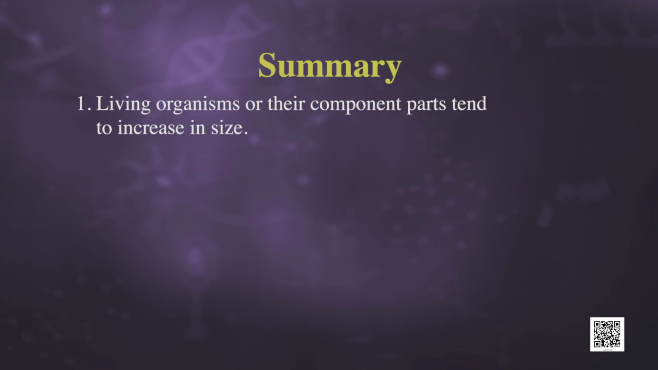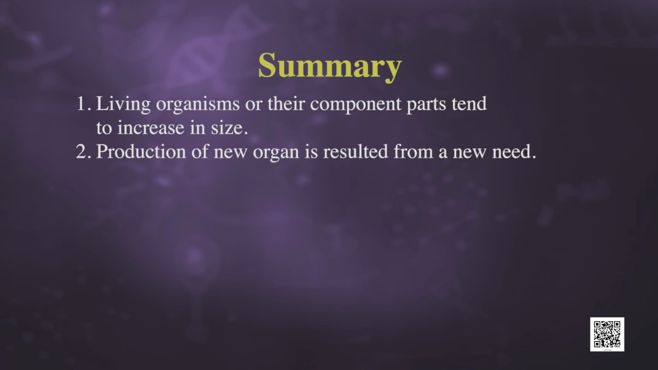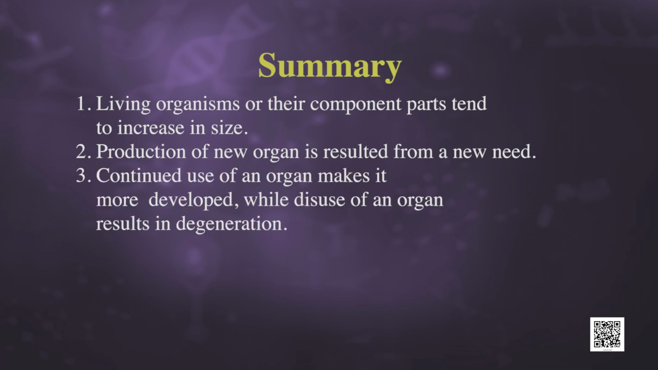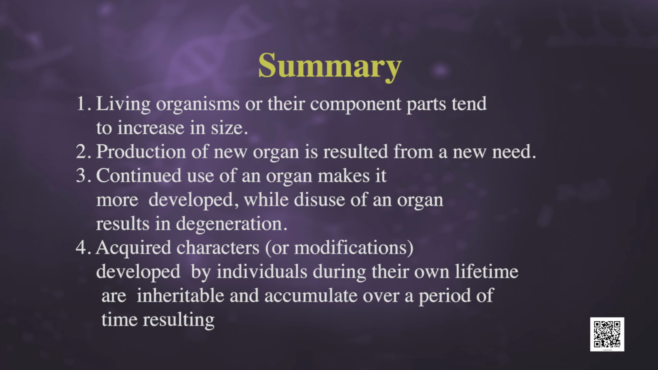The four postulates of Lamarckism are: living organisms or their component parts tend to increase in size; production of a new organ results from a new need; continued use of an organ makes it more developed, while disuse of an organ results in degeneration; acquired characters or modifications developed by individuals during their own lifetime are inheritable and accumulate over a period of time, resulting in a new species.